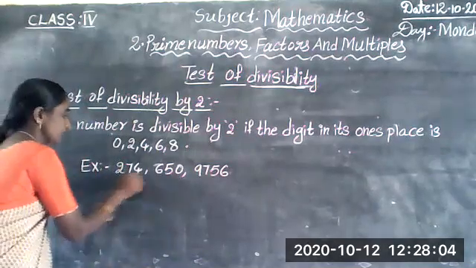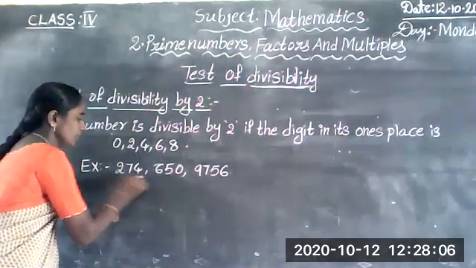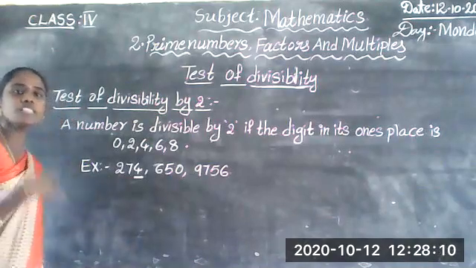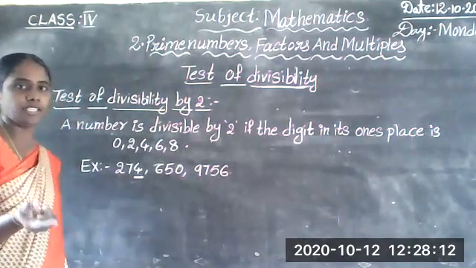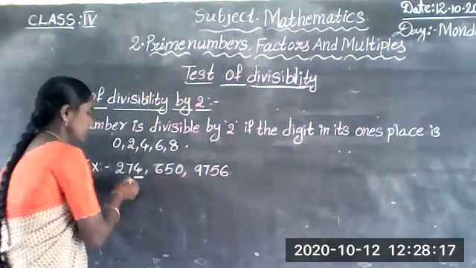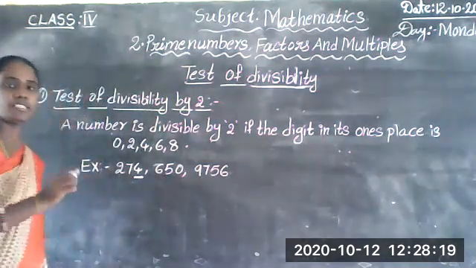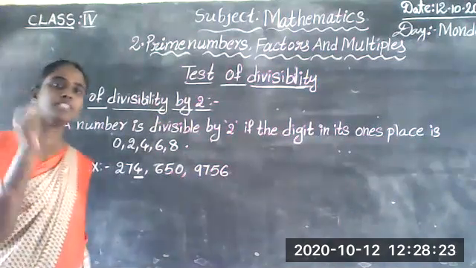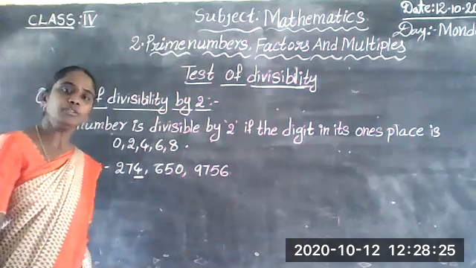Here 274. In 274, in ones place 4 is there. 4 is an even number, we know already. So 274 is exactly divisible by 2.